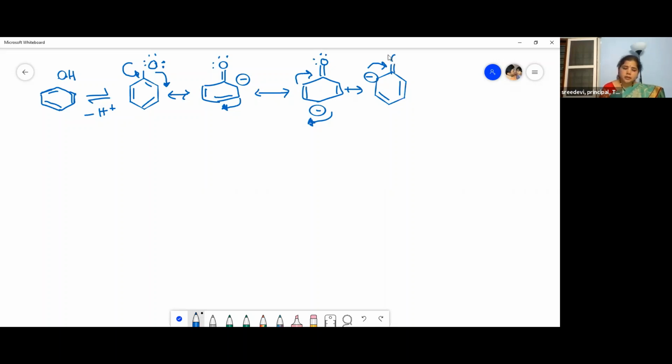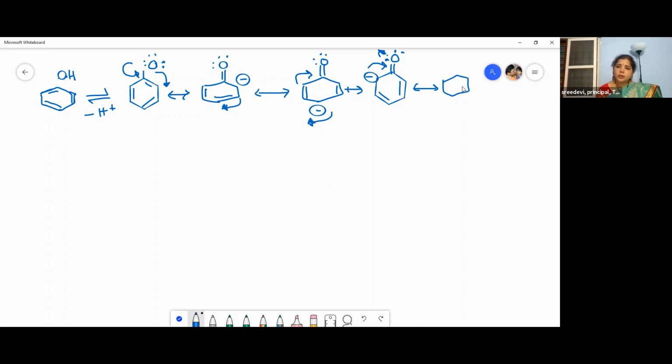I'm just drawing different structures for a single compound. That's what I told you in the definition: resonance is a phenomenon in which 2 or more structures can be drawn for a single compound, where none of the structures individually can explain its entire properties. That is called resonance.